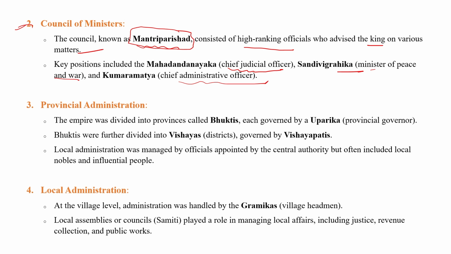In fact, the head judicial officer was the king, but the Mahadandanayaka was part of the king's Mantri Parishad who advised the king on legal matters. Now, provincial administration. The empire was divided into provinces called bhuktis.